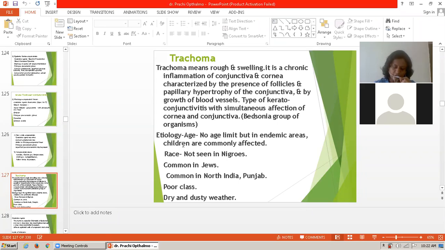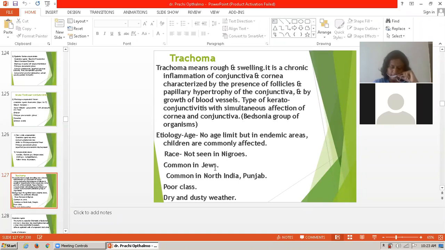Trachoma was previously known as Egyptian ophthalmia, so it was mostly seen in Egyptian people. Then the etiology of trachoma. There is no age limit, but in endemic areas, children are commonly affected. Race: not seen in Negroes. It is common in Jews, and common in North India and Punjab. It is mostly seen in poor classes with dry and dusty weather. So it occurs at any age.